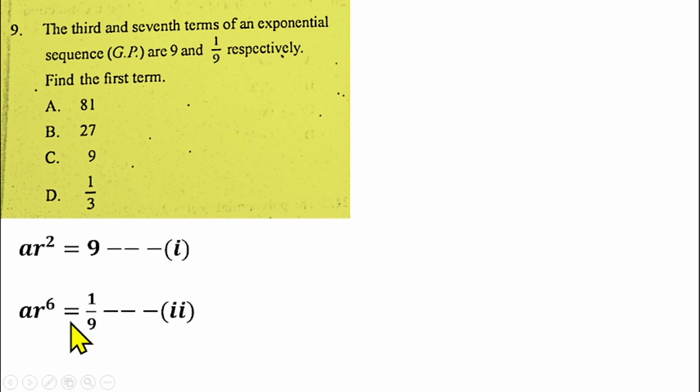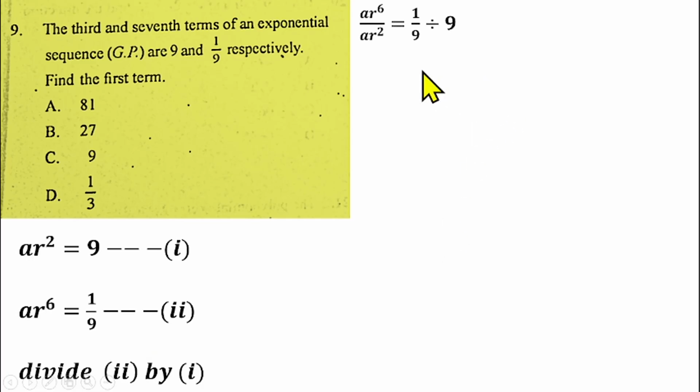So what can we do? We can divide equation 2 by equation 1. So I'll be having AR raised to power 6 divided by AR squared equals 1/9 divided by 9. From there, A cancels, then R squared goes into R raised to power 6, which gives us R raised to power 4. Then we change the division to multiplication, so 1/9 times 1/9 gives us 1/81. So you have R raised to power 4 equals 1/81.